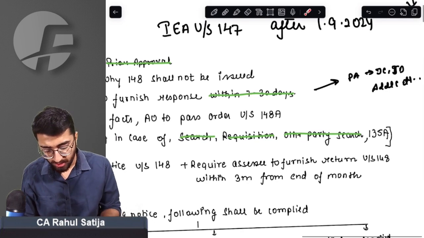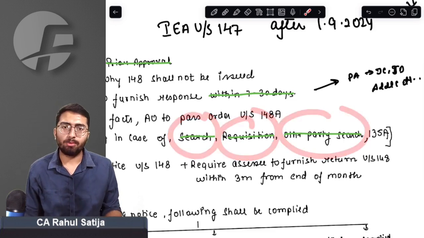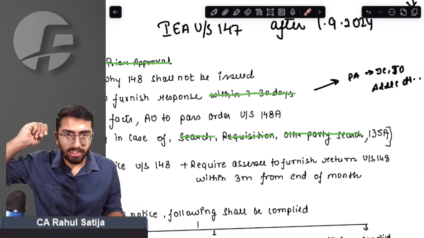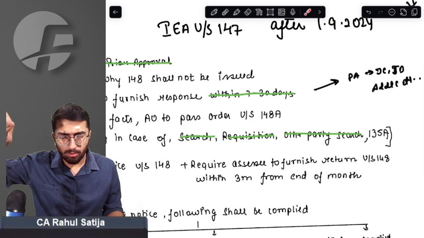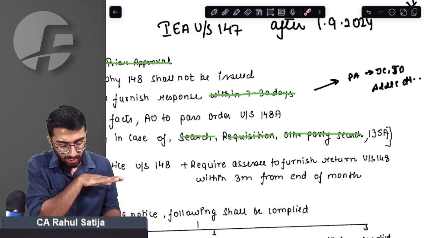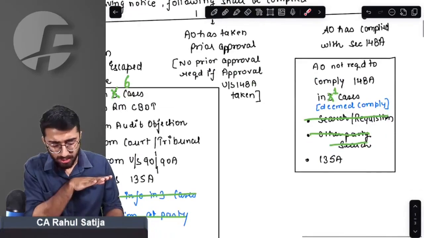Also, search has been removed from this case. Requisition has been removed, and other party search has been removed. So in this case, earlier also the assessing officer was not required to send any show cause notice. Now also he is not required to, because in these three cases we have a different assessment procedure altogether. And for section 135, the assessing officer is not required.